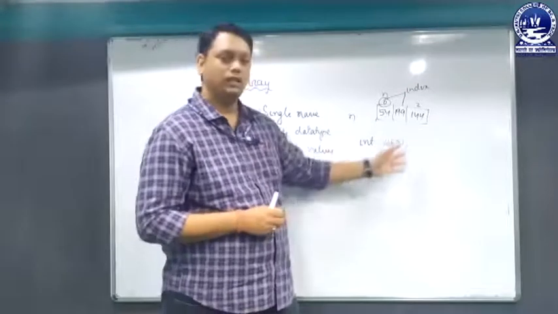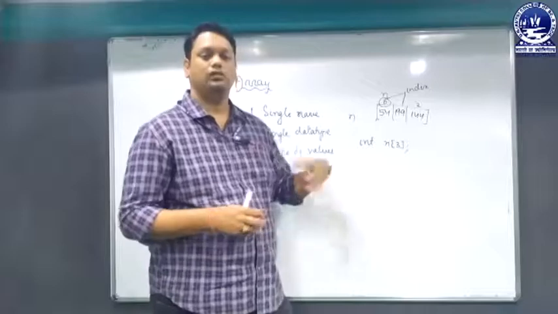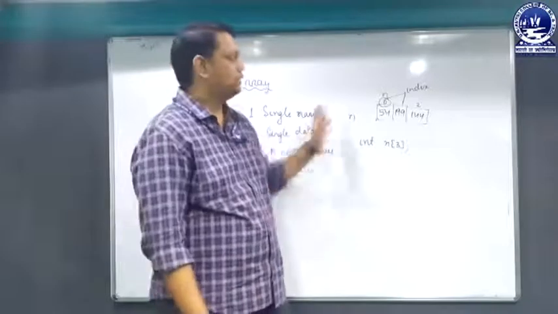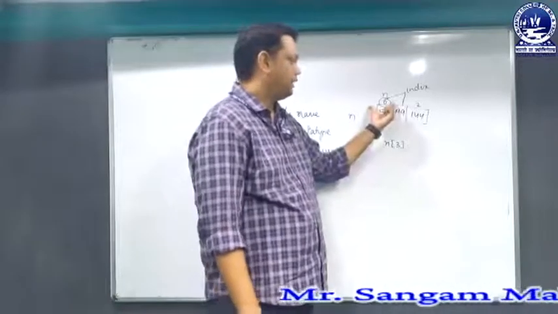So it becomes very easy for the user to hold the values, remember the values and use them within the program.